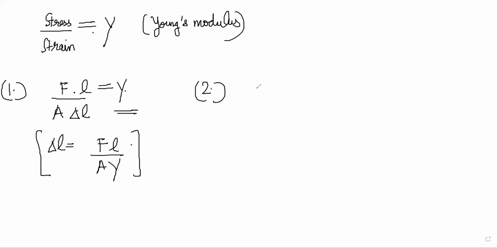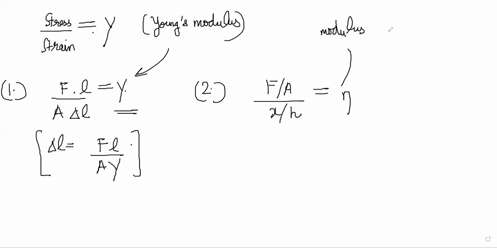Now, similarly, you can get many types of stress. Shearing stress also you can get. In that case, you have F by A by X by H, right? And that is called the coefficient of shear, or torsion modulus, modulus of rigidity or torsional modulus. This is Young's modulus. This is modulus of rigidity or torsional modulus. Torsion means twisting.